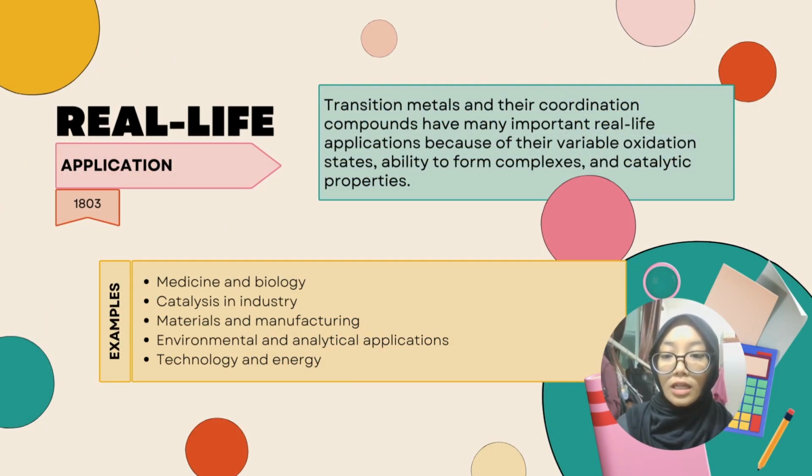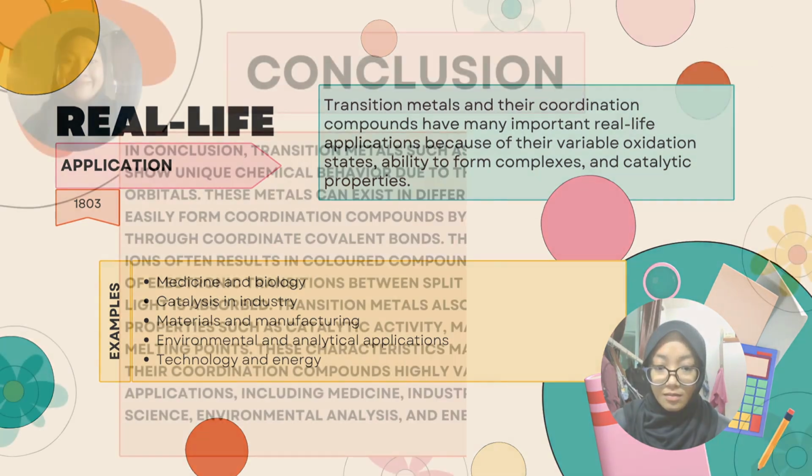Here are the real life applications. Transition metals and their coordination compounds have many important real life applications because of their variable oxidation states, ability to form complexes, and catalytic properties. The examples are medicine and biology, catalysis in industry, materials and manufacturing, environmental and analytical applications, and the last one is technology and energy.